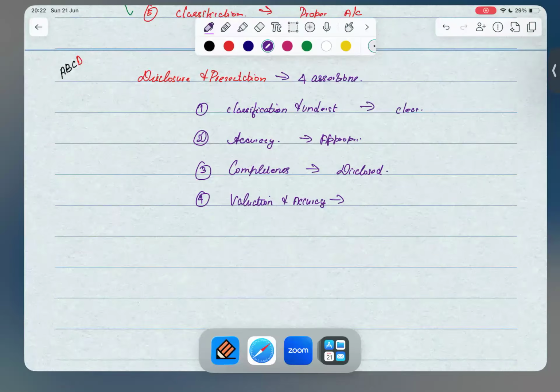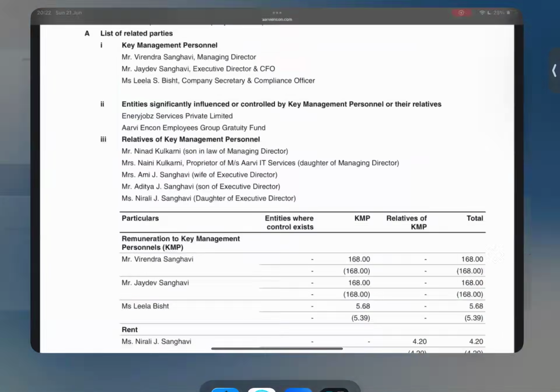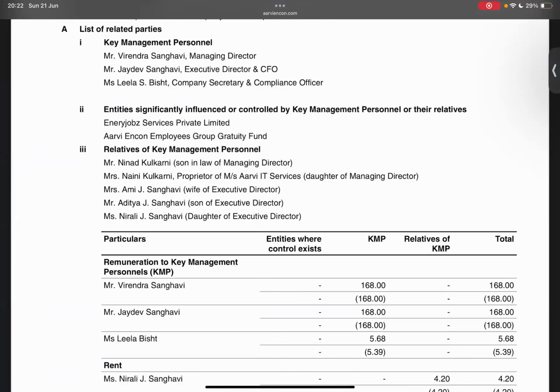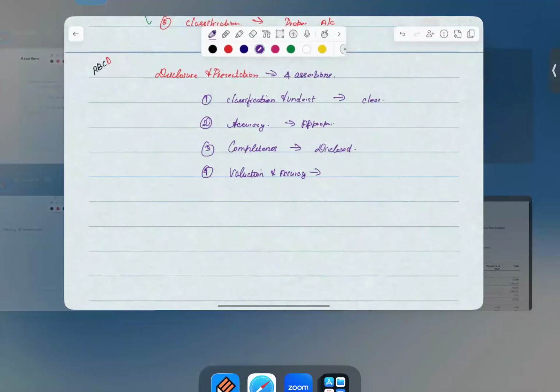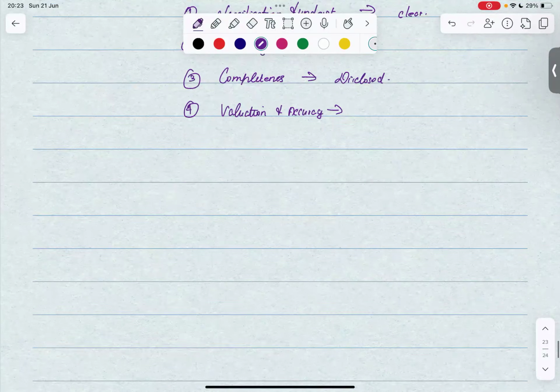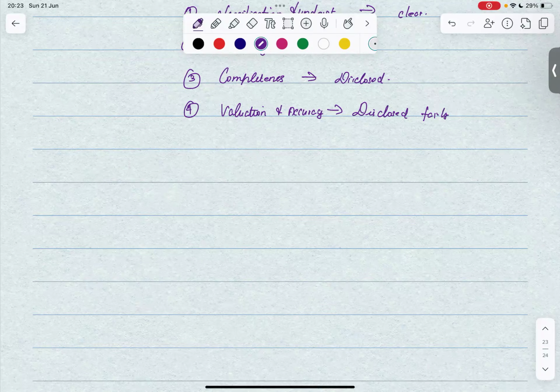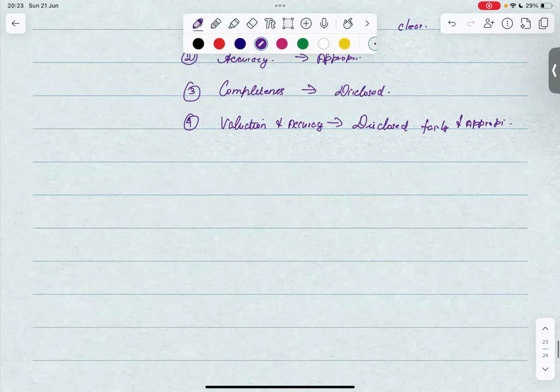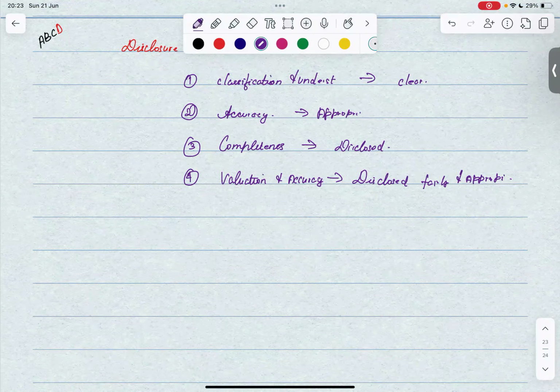Okay. So all these amounts are provided at fair amounts. That is, they are provided as appropriate amounts, is what we mean here. So what is it? It is disclosed fairly and at appropriate amounts. Okay. Which we have already covered here, which is accuracy, right? So we also include valuation and accuracy. So this will be covered in the second one itself.